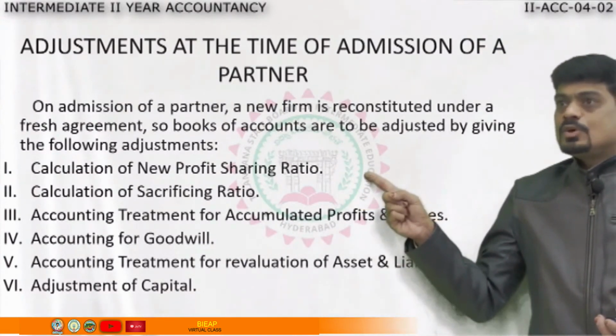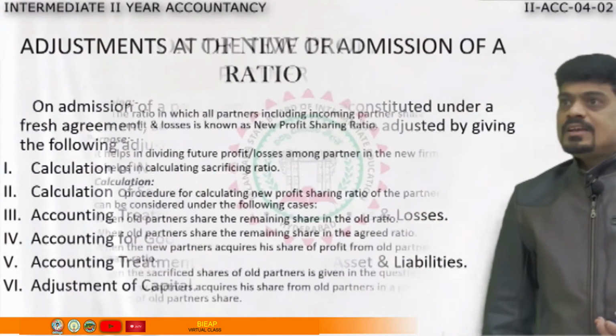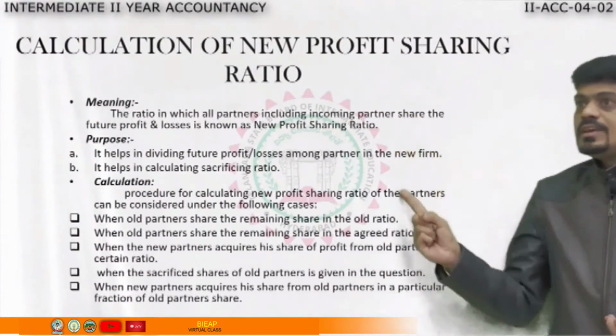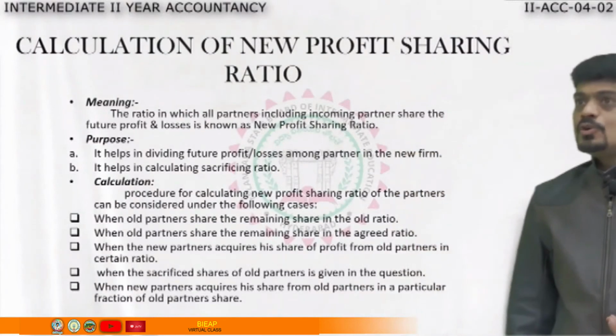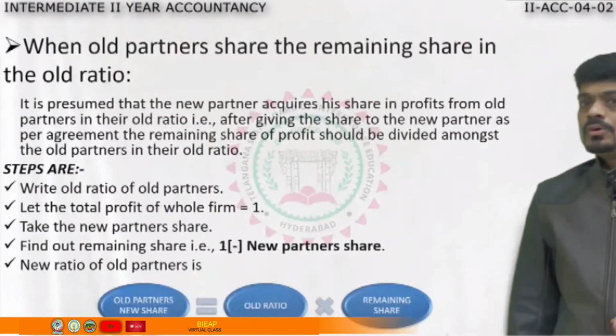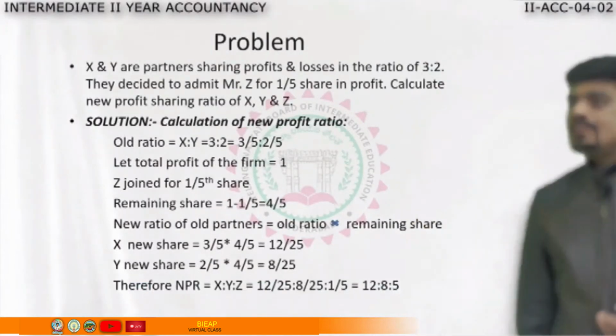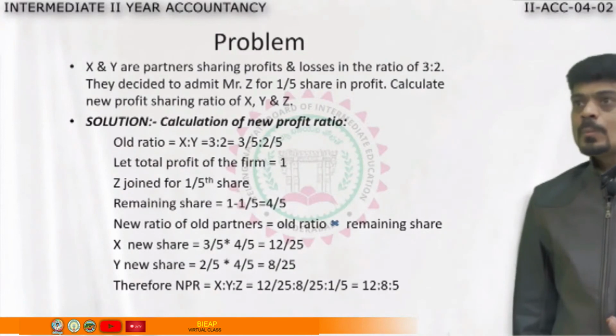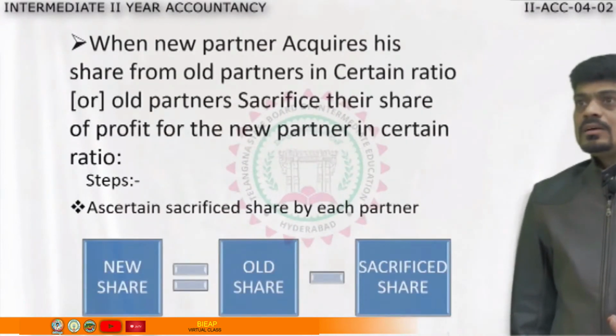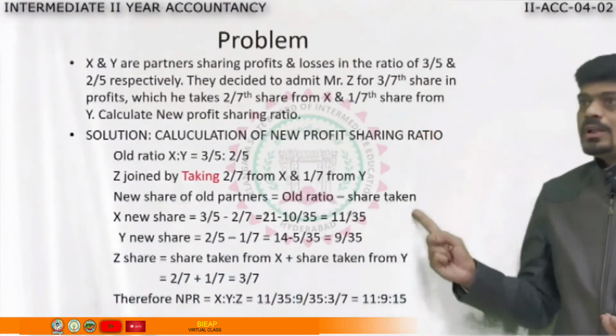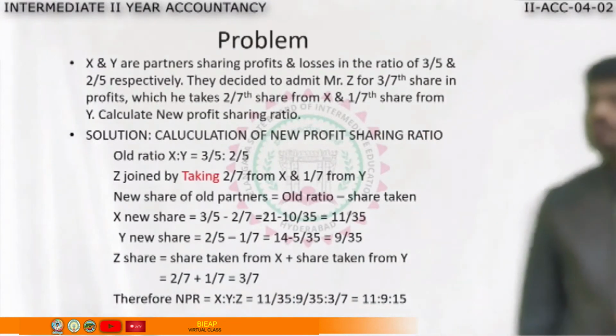One is new profit and sacrificing ratio. Here is the theme for calculation of new profit ratio. Different methods. Example. Please focus on the example. This is the example. Then this is the second model of calculating new ratio.